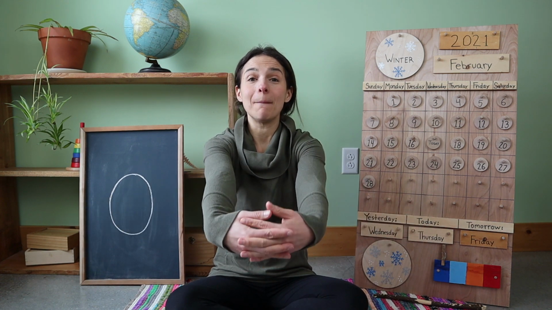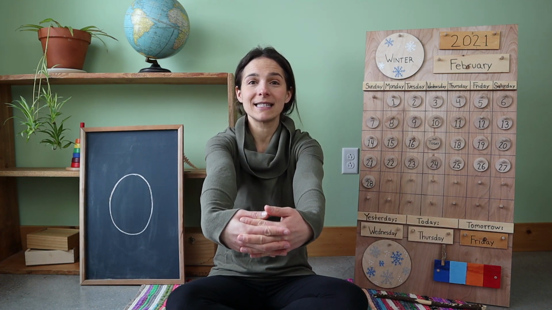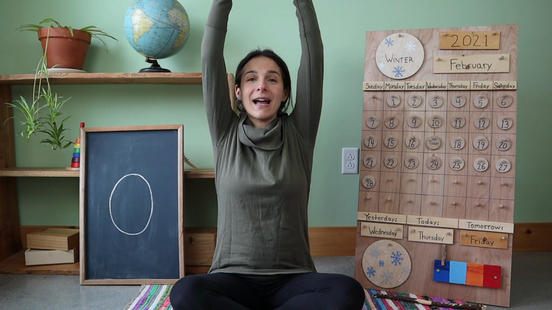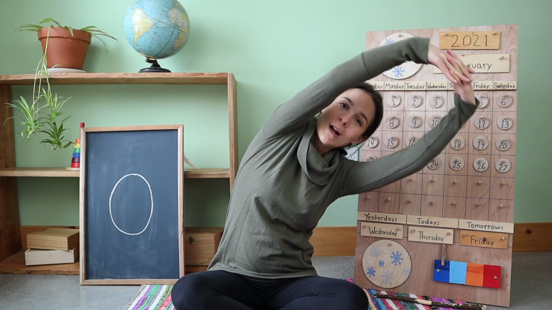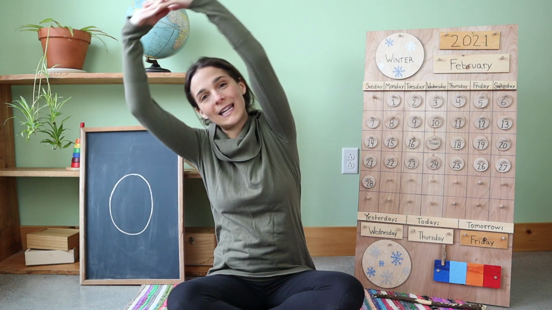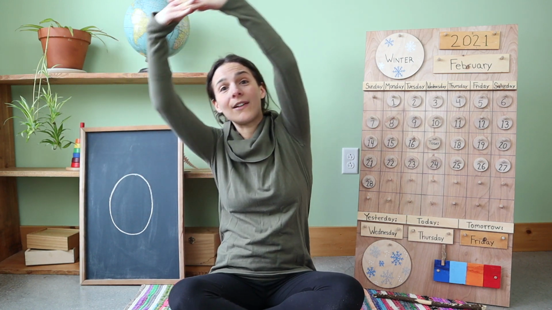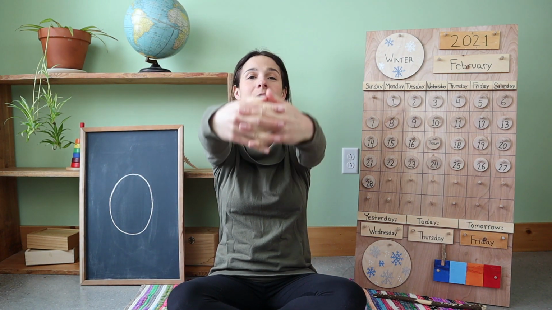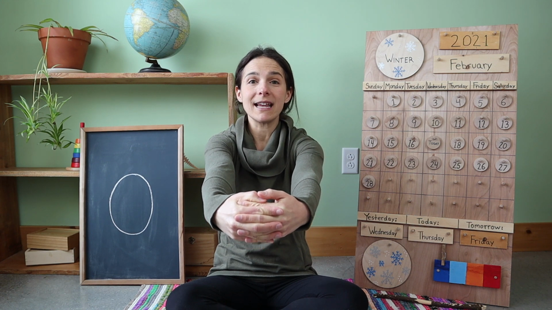Let's make our arms into a big circle out in front of us like this. Stretch up high. Let's give a little stretch from one side, over to the other side. Now let's bring that circle back down in front of us. And now it's time to sing. If you know the words, sing along with me.